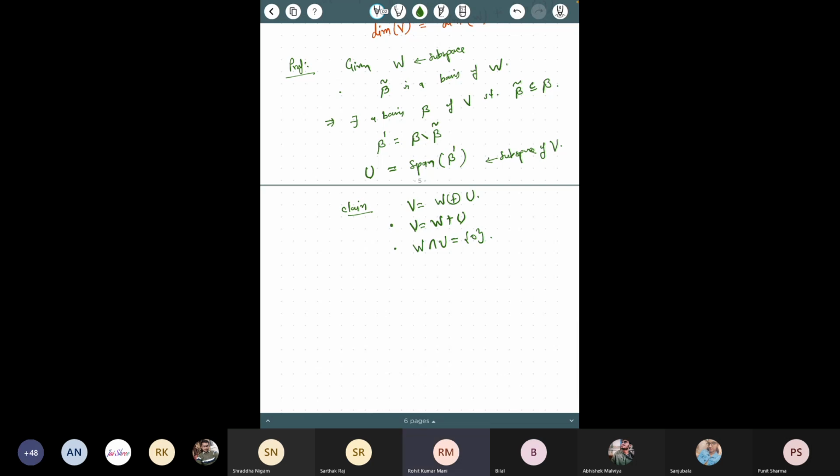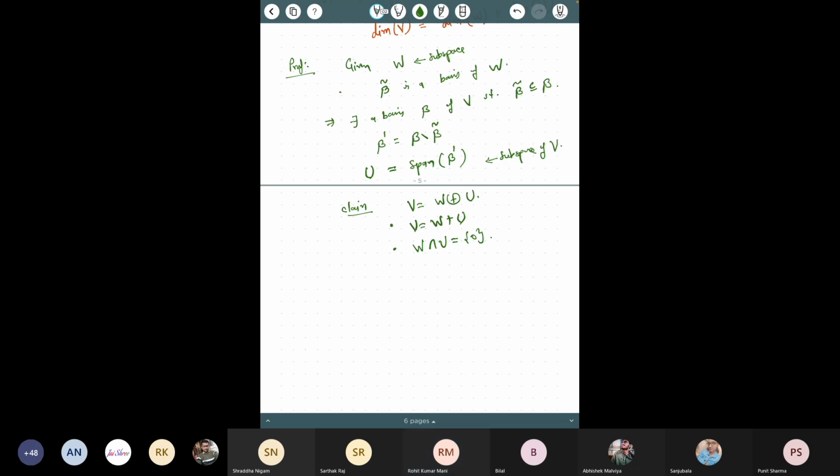Sir, as you've taken B dash equal to B minus B tilde, from there it implies both things. Sir, since B tilde, there is no common element between B tilde and B dash.